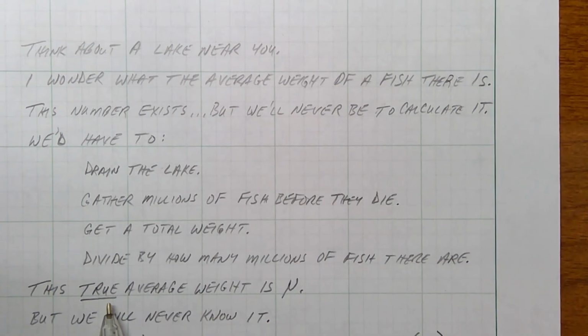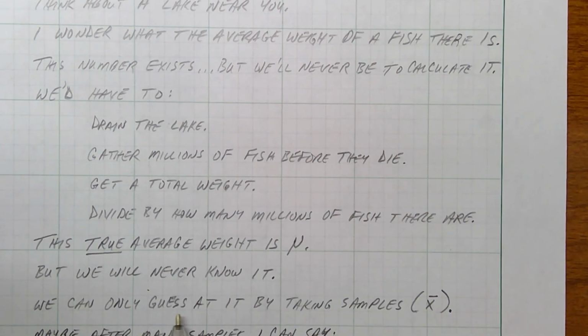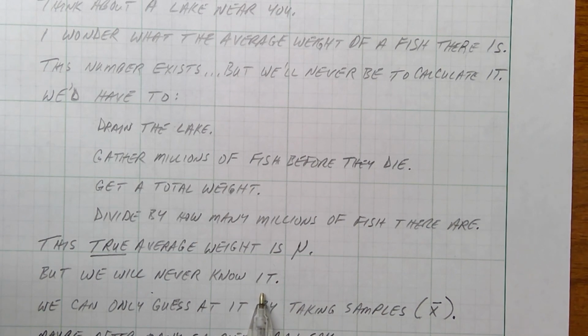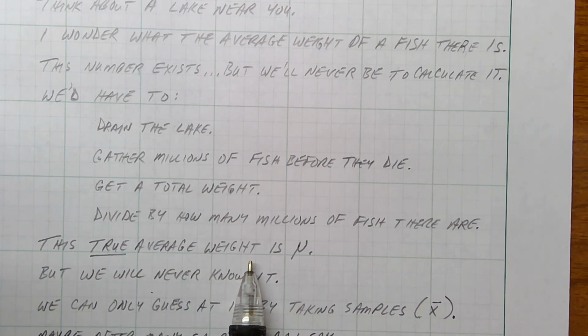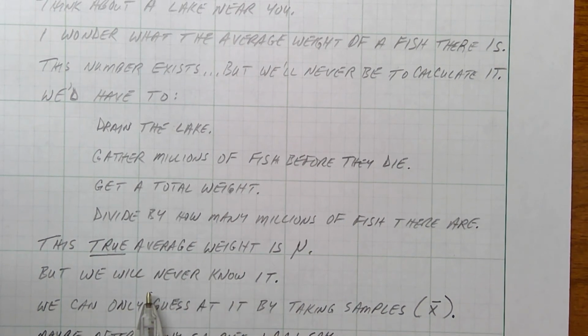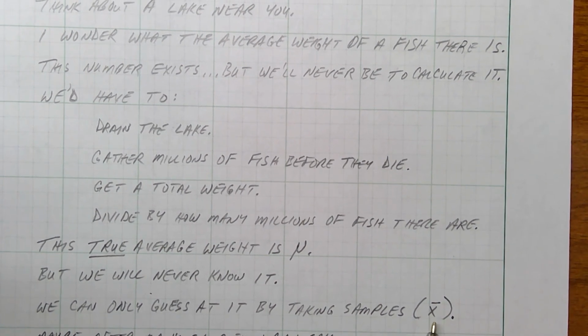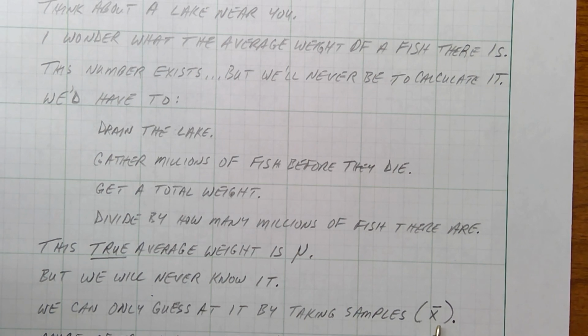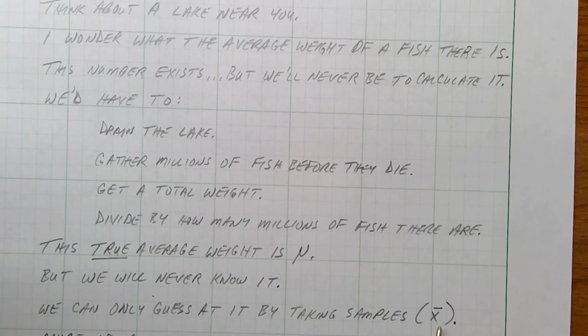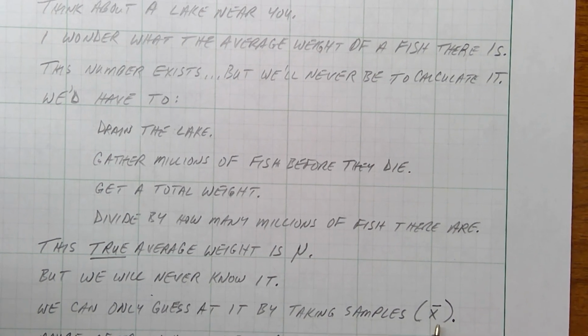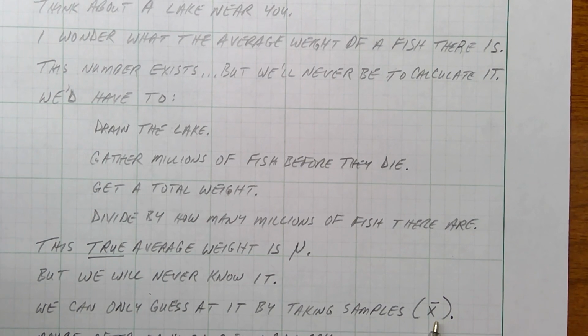So what we do instead is we just take a guess at it. We're never going to know what the true average weight of the fish in the lake is, but we can take a guess at it by taking a bunch of samples. And these samples we call X bar. So maybe I'll go to the north end of the lake and catch a couple hundred fish. And maybe I'll go to the south end of the lake and catch a couple hundred fish. And then the west and then the east.